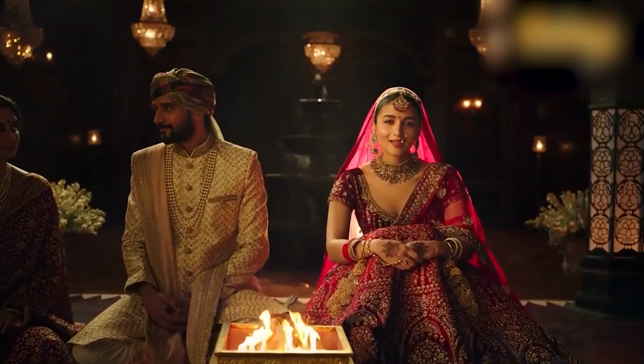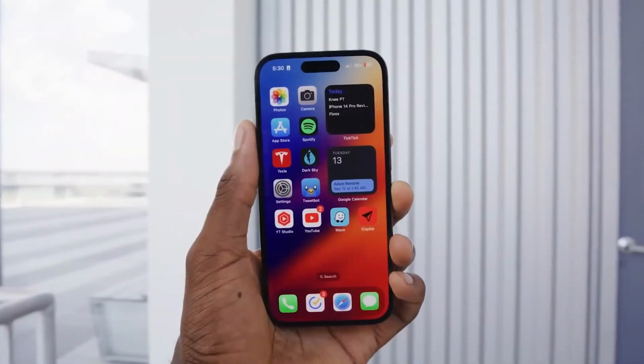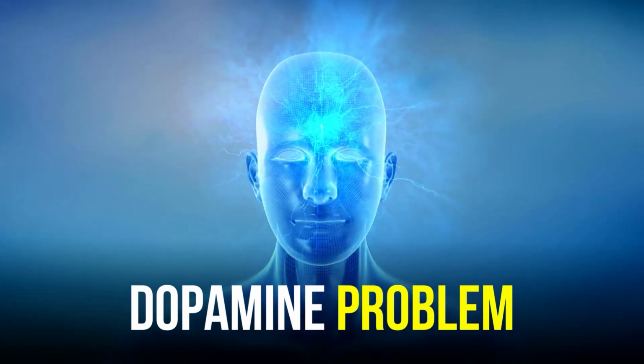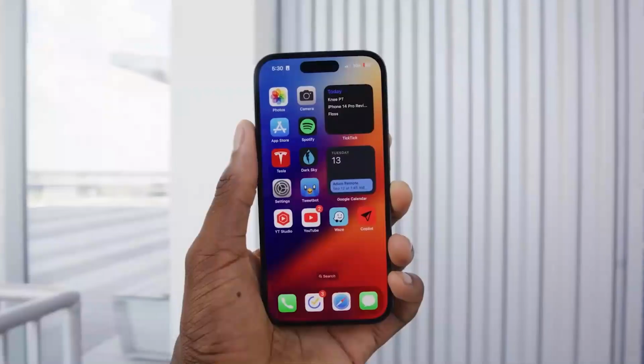That's one. Second key thing is that sometimes you think that my goal is that I want to do a marriage. Alia Bhatt wore this lehenga, so I will also buy such a lehenga. That is my goal. Or I will simply go and buy an iPhone. Then what ends up happening is that this goal setting is very wrong and it creates two problems. So one is called the dopamine hit problem. Dopamine hit problem means that you create a list that I want to go to Manali, I want to wear Alia Bhatt's lehenga, I want to buy an iPhone.